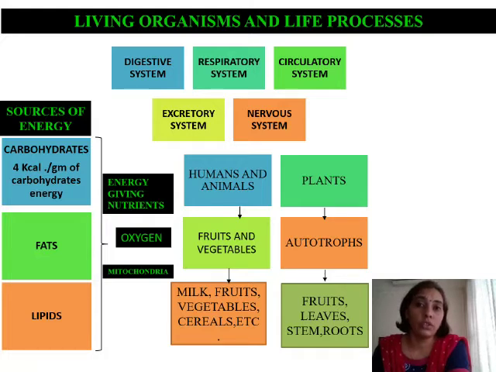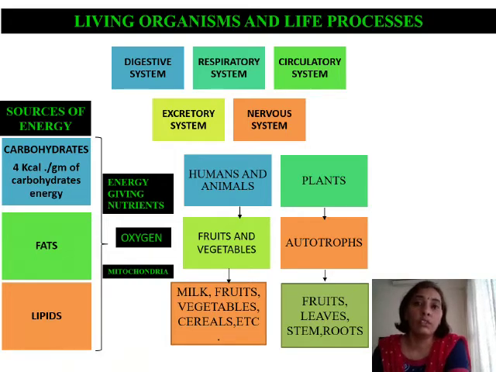All these are life processes, and these life processes are brought about by certain organ systems, and these organ systems are digestive system, respiratory system, circulatory system, excretory system, nervous system, reproductive system. So these organ systems bring about the various life processes. These life processes are extremely essential in the life of the organism, without which we cannot sustain.